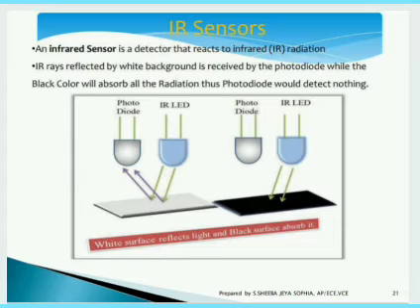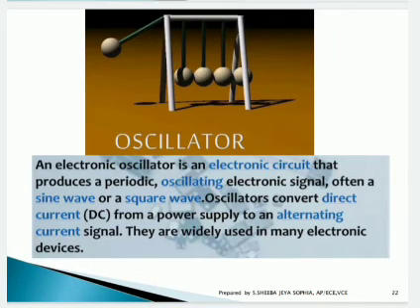And oscillators, of course, are one of the major devices used in electronic circuits. What is meant by oscillators? It is a circuit that produces periodic oscillations without any input signal. It generates its output on its own. Often, waves like sine wave, square wave, any type of wave can be generated according to the application you are giving. Oscillators convert direct current from a power supply to an alternating current signal.